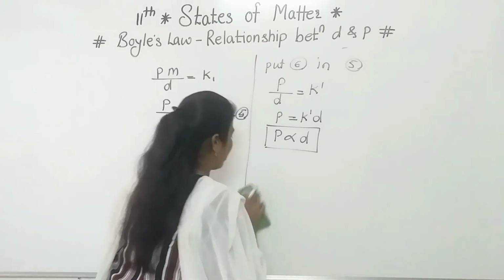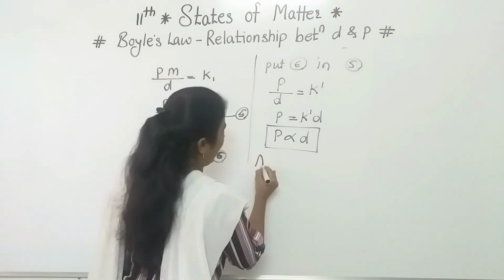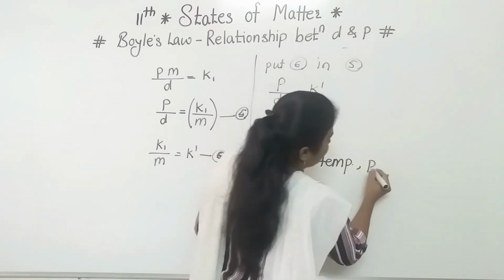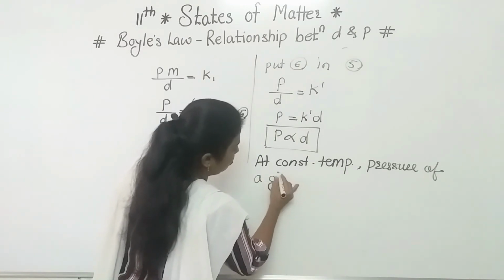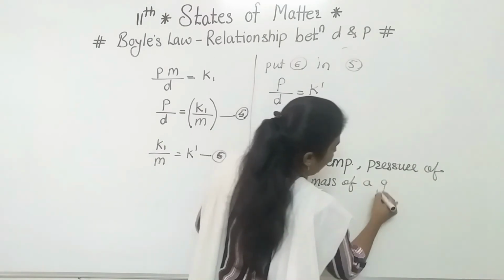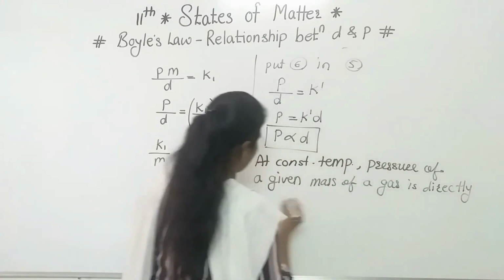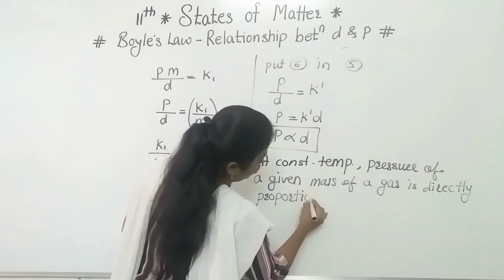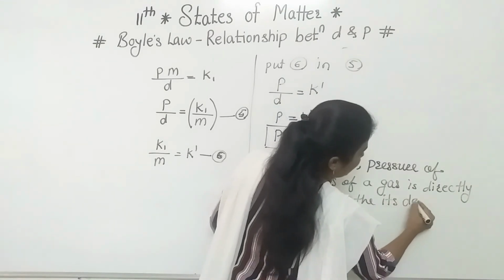Now see, what is the final conclusion? That is, at constant temperature, the pressure of a given mass of a gas is directly proportional to its density.